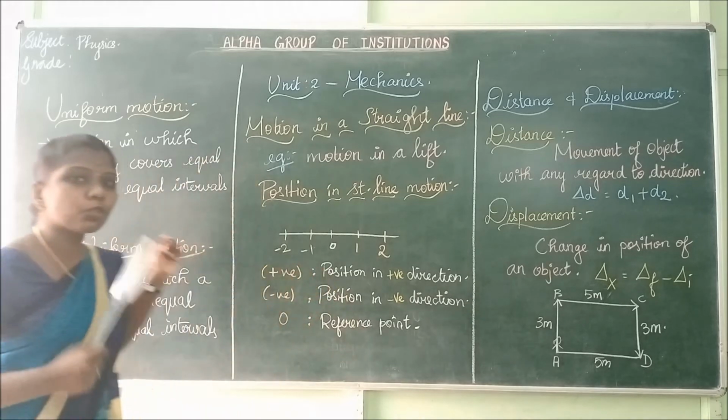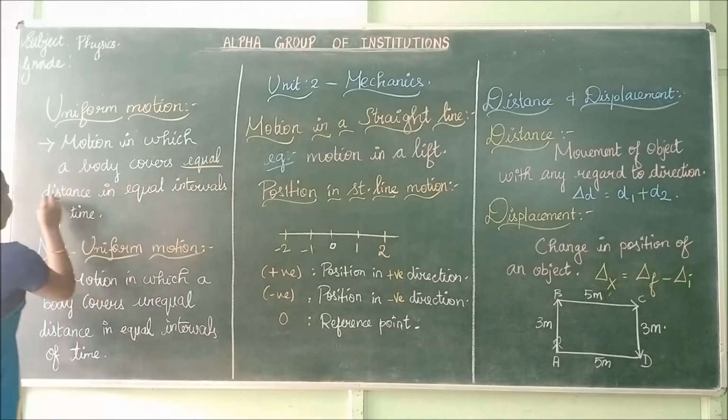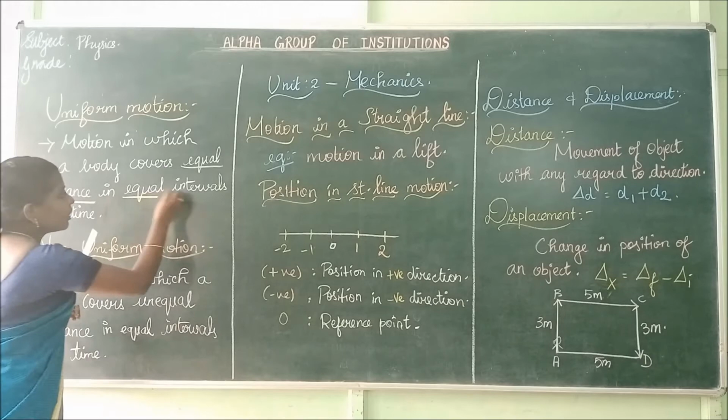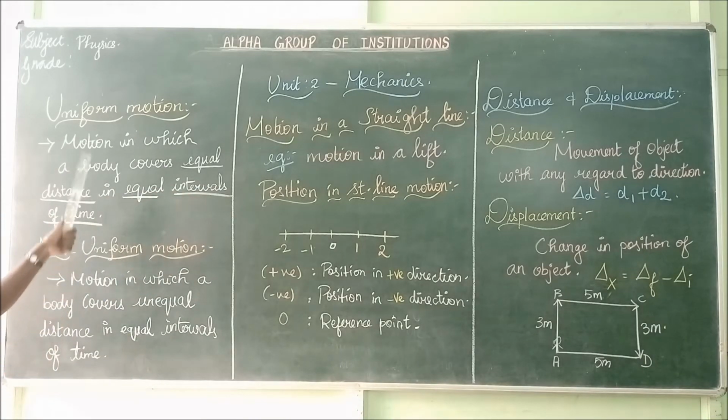There are two other types of motion, namely uniform motion and non-uniform motion. What is uniform motion? Motion in which a body covers equal distance. This word is very important. Equal distance in equal intervals of time. For example, he has travelled 10 meters in 10 seconds. Both the distance and the time are the same. 10 meters is distance, 10 seconds is time. Equal distance in equal intervals of time is called uniform motion.